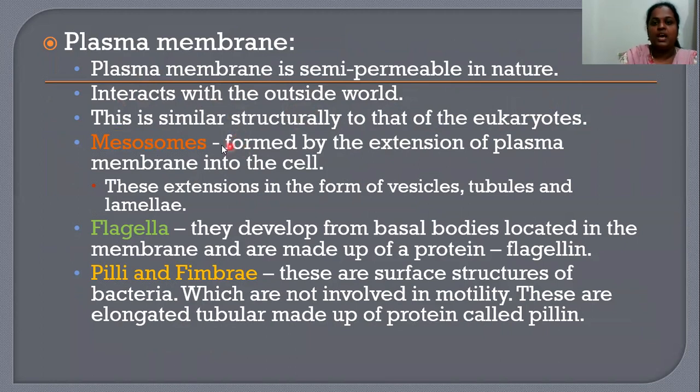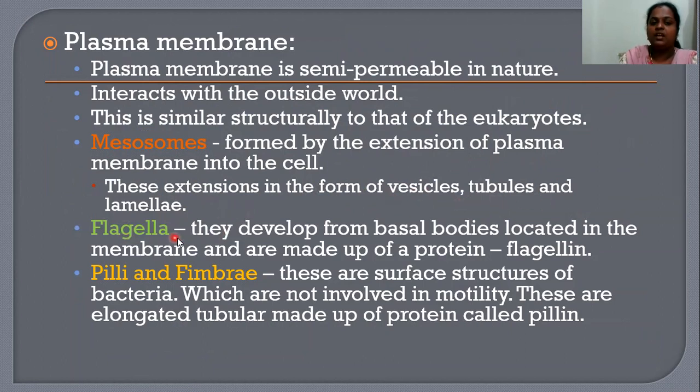They have mesosomes, which are formed by the extension of the plasma membrane into the cell. Mesosomes, a very important term. These extensions are present in the form of vesicles, tubules and lamellae.